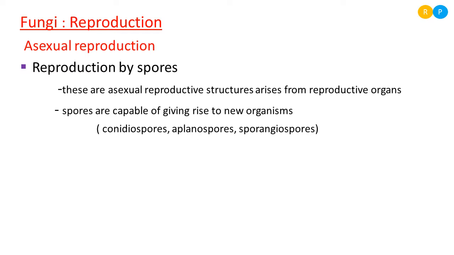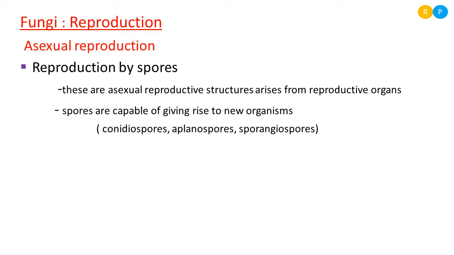Then one more is sporangiospores. These are the different types of spores seen in fungi during asexual reproduction. You have to remember all this terminology: conidiospores, aplanospores, then sporangiospores. These terminologies you have to practice.